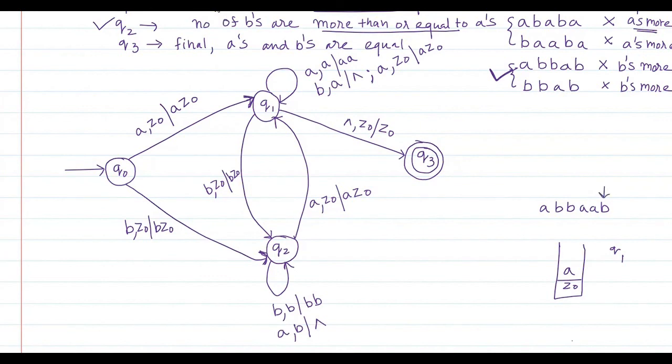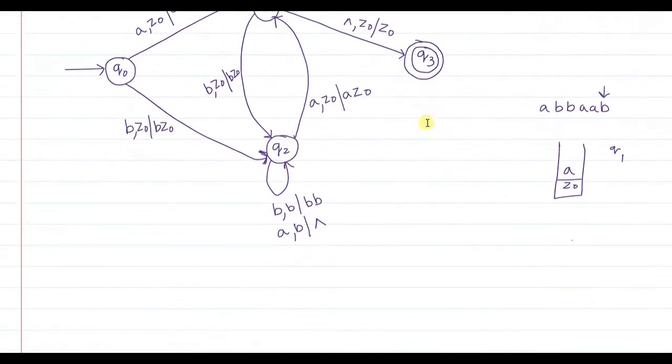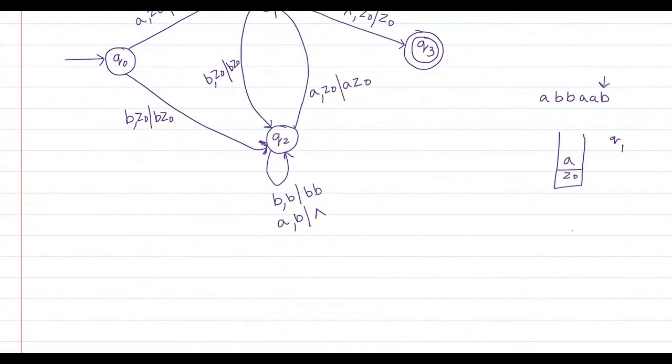So in Q1 state, when B is encountered as the input symbol, and on top of the stack there is A, that means I have to cancel this B with this A. So B and A get cancelled, and you remain in the same state Q1. This is removed from the stack, and the pointer increments to the next.